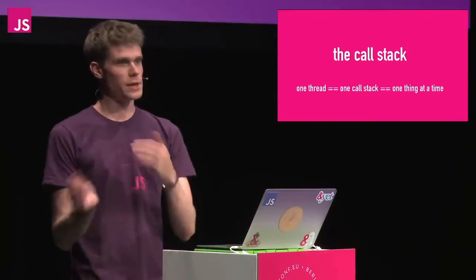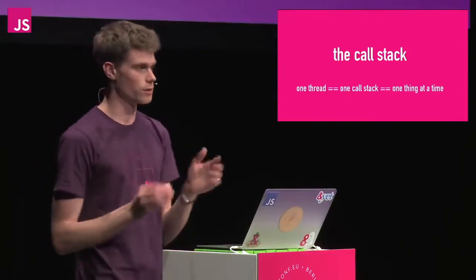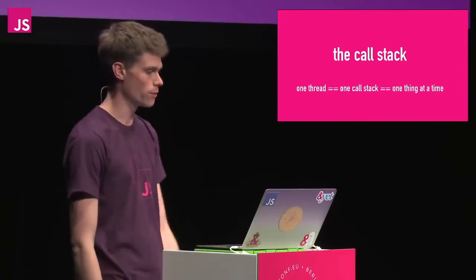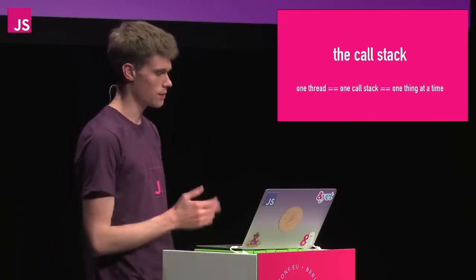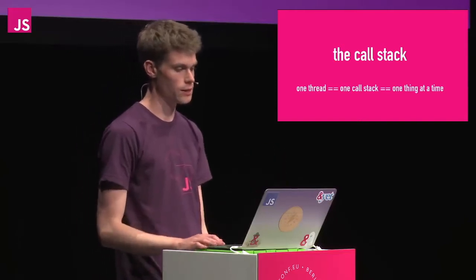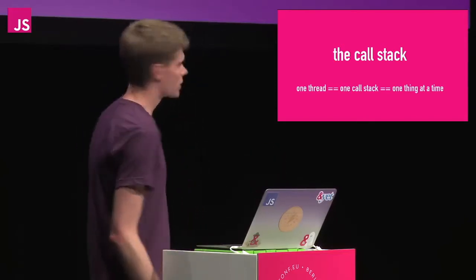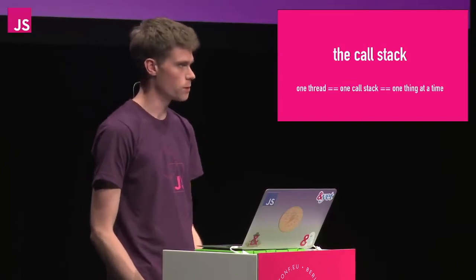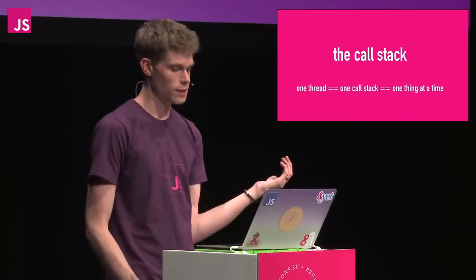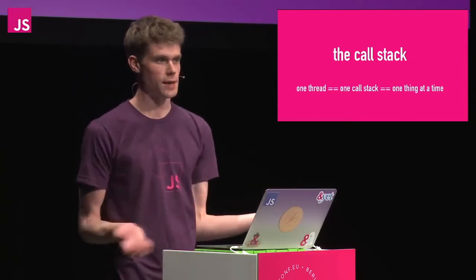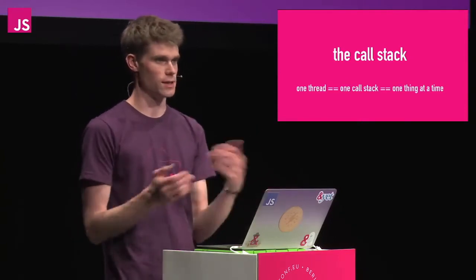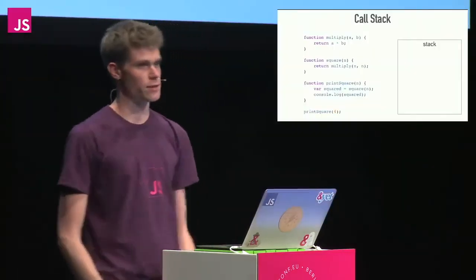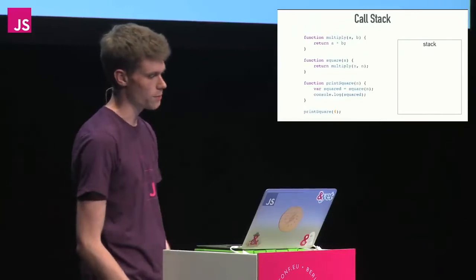So I'm going to start from the beginning. Some of this will be new to people, or the words might be new. Other people might get this, but we're going to quickly move on from here, so bear with me if this is obvious, but I think for a lot of people it's not. JavaScript is a single-threaded programming language, a single-threaded runtime, which means it has a single call stack, and it can do one thing at a time. That's what single thread means: the program can run one piece of code at a time. So let's try and visualize that just to get our heads around what that means.